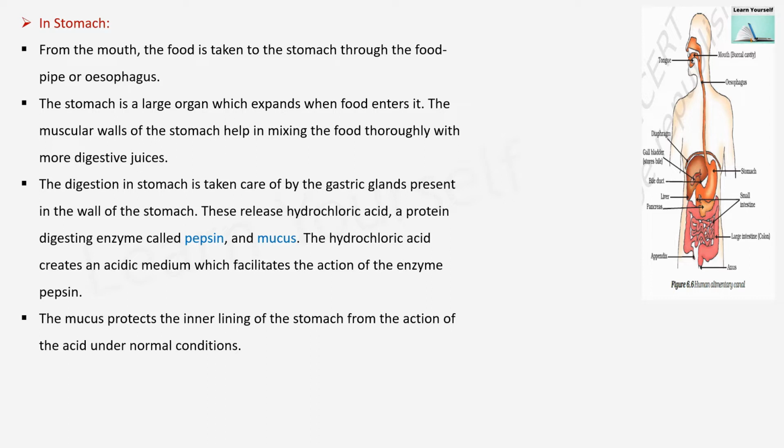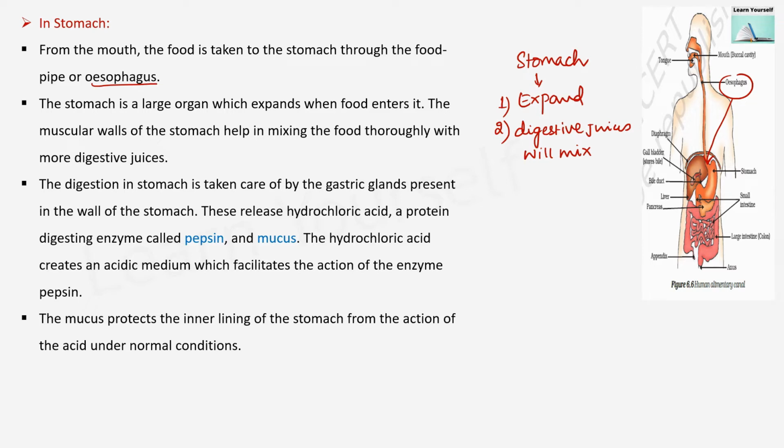So the digestion process starts from the mouth, where salivary amylase mixes with the food, and through the esophagus it will come to the stomach. Now what will happen in the stomach, we are going to see in this slide. First the food comes to the food pipe, and through the esophagus it comes to the stomach. Once the food comes to the stomach, the stomach will expand and the digestive juices will mix thoroughly.